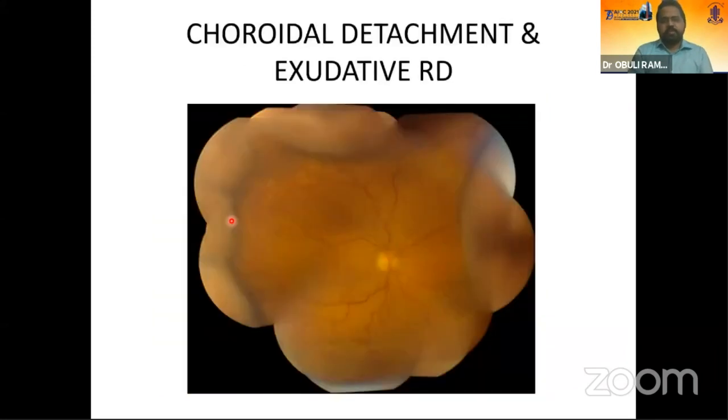And finally, coming on to choroidal detachment and exudative RD, this happens mostly in patients who have uncontrolled sugar, or patients who have diabetic uremia, where the urea and creatinine are very high.